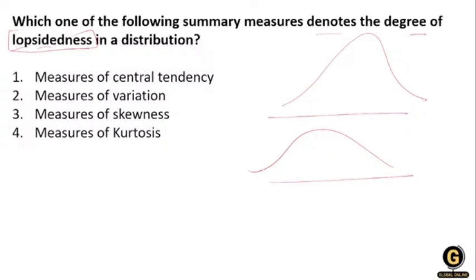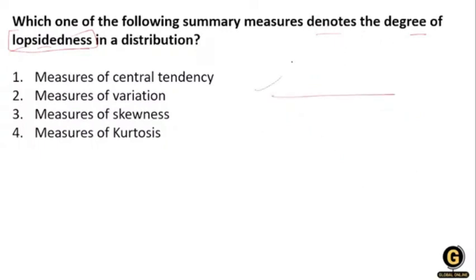So there is a measure of central tendency. What is a measure of central tendency? It means we have to draw a diagram, where either the mean is greater than the median, and the median is greater than the mode.